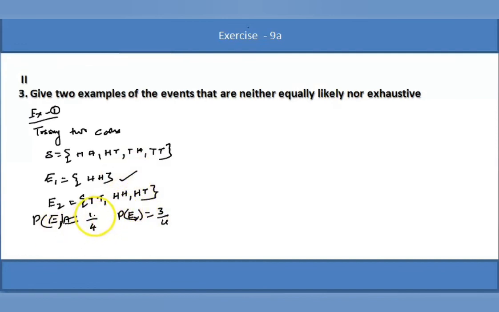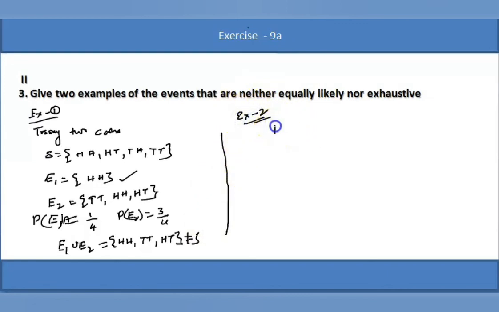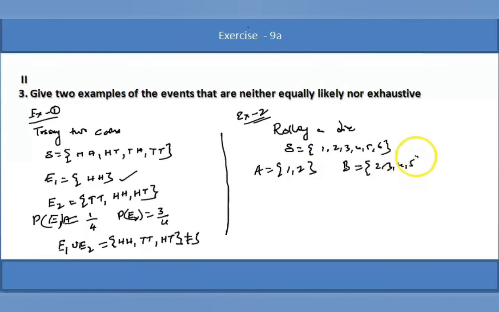Therefore, they are not equally likely. Therefore, E1 union E2 is head head, tail tail, head tail, which is not equal to the sample space. Therefore, E1 and E2 are neither equally likely nor exhaustive events. Let us consider another example here: rolling a die. The sample space is 1, 2, 3, 4, 5, 6. I consider the event A as 1, 2 and B as 2, 3, 4, 5.